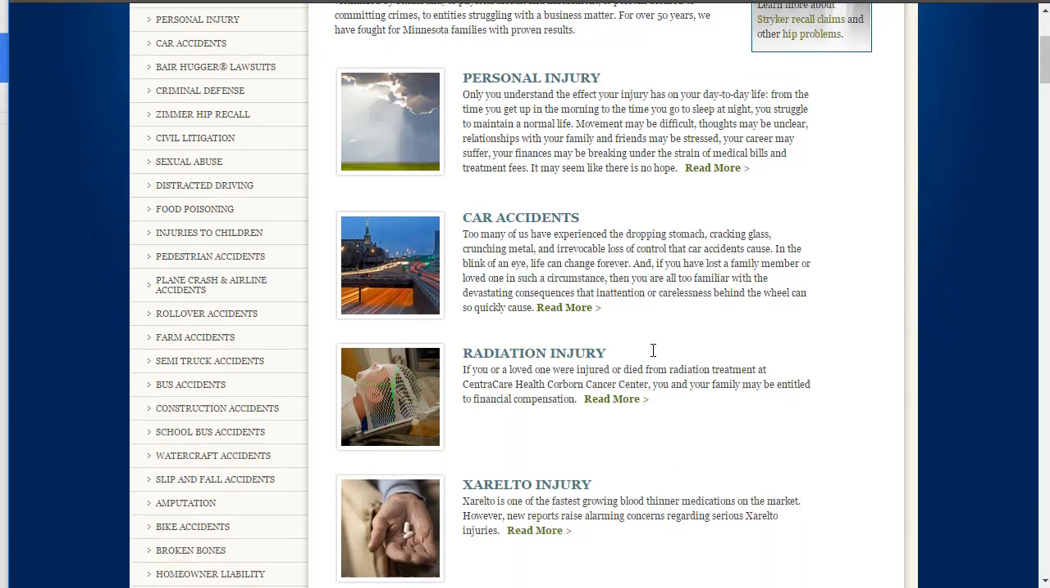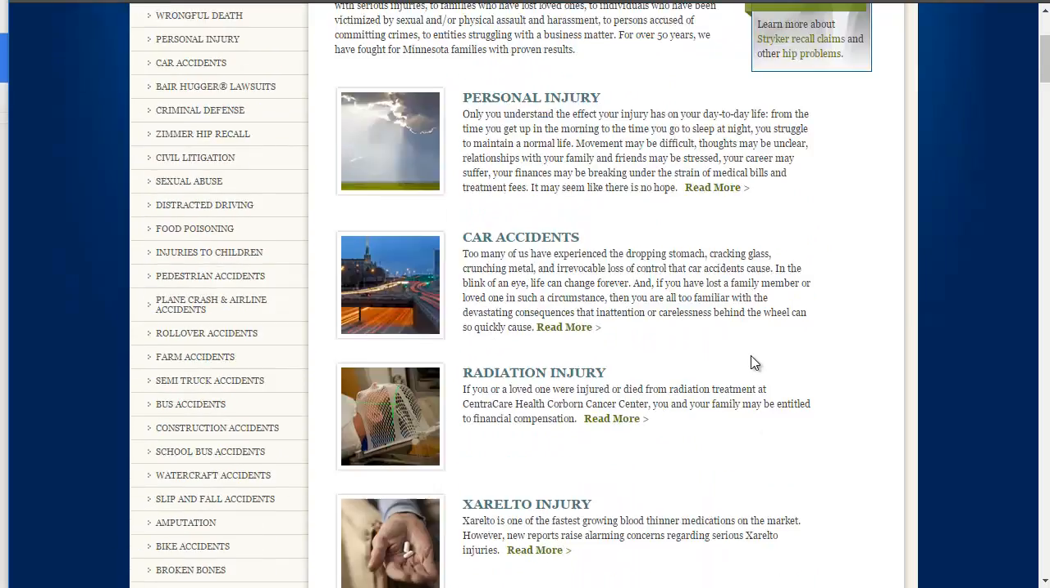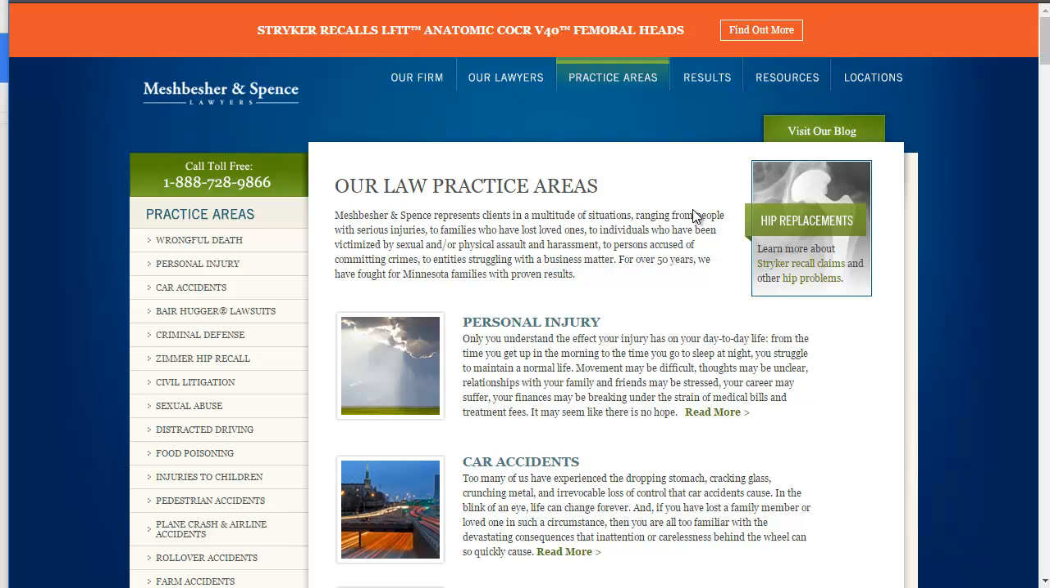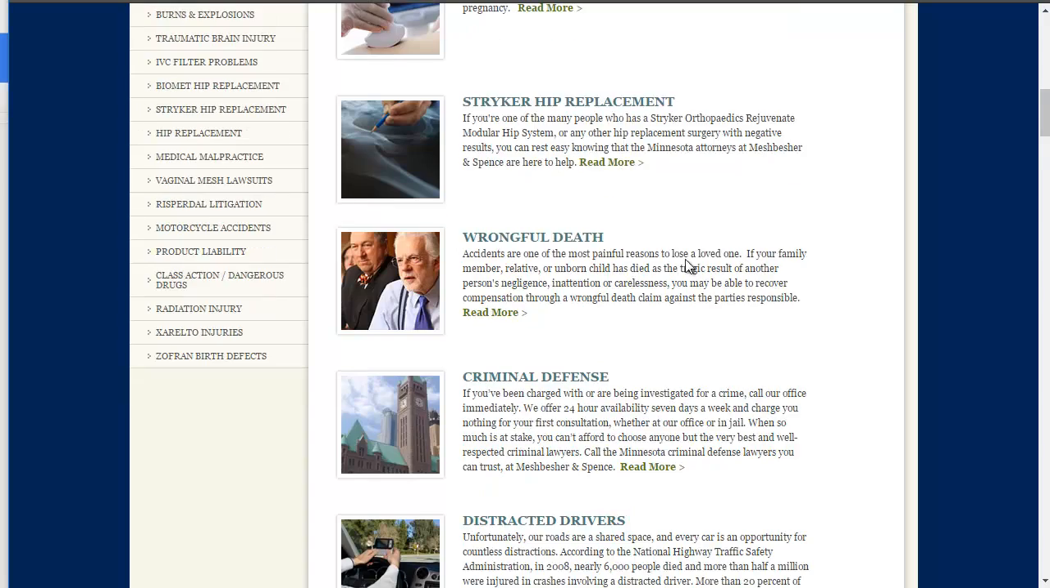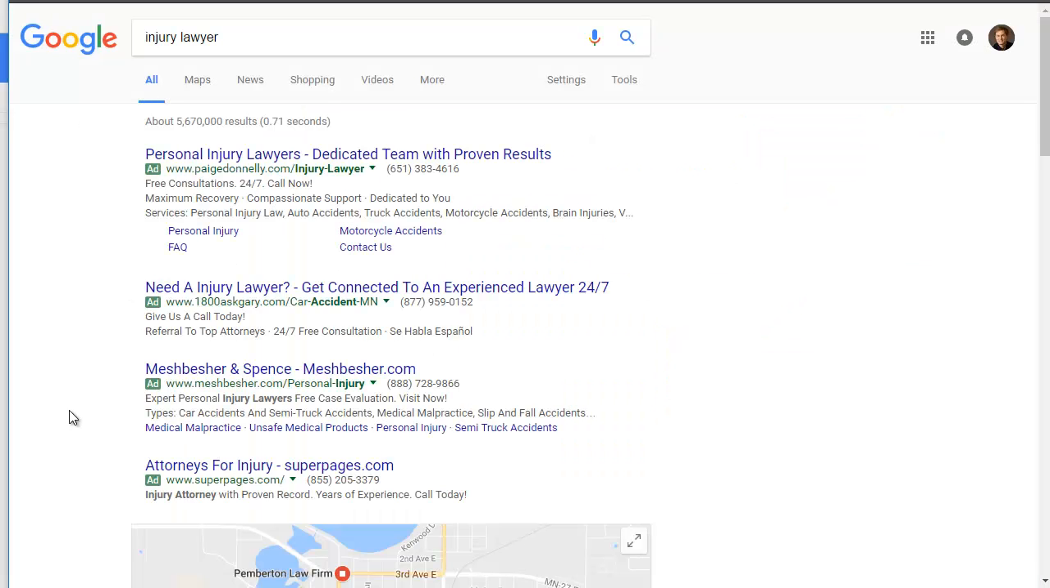Okay. Yeah, and this is all about injury, it looks like, pretty much. So that's good, rather than going to, well, practice area, all their practice areas. Maybe that's all they do is injury. So that's okay. But I want it to be very relevant to what I searched for and relevant to what the ad said. So it said expert personal injury lawyers, free case evaluation, visit now. And we also have a phone number here, which will probably be tappable if I was on a smartphone.